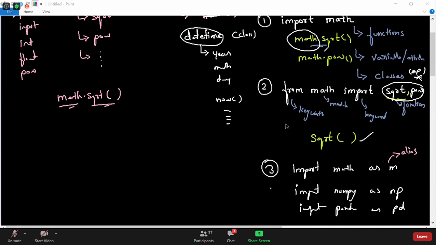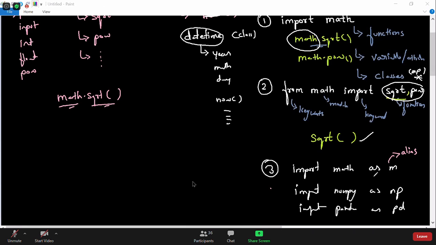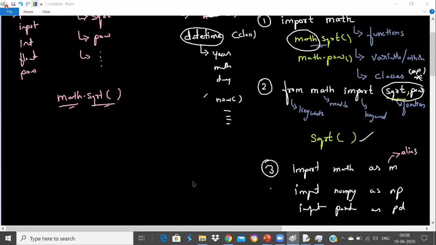Okay, let me just check what questions we have. From datetime import star, it will import everything. Are alias names predefined or can we define them? Yeah, any name. It's not predefined. You can give any name here, m or a, b, c, x, y, z. Good question again, Shikhawat. You can give an alias name anything.